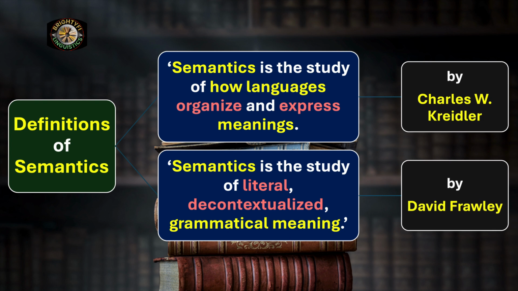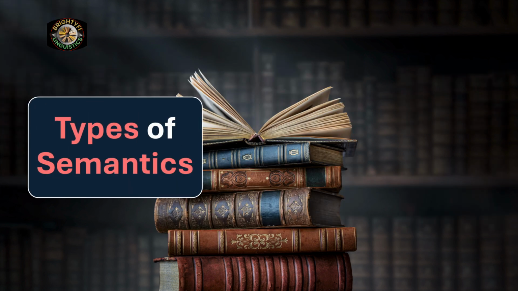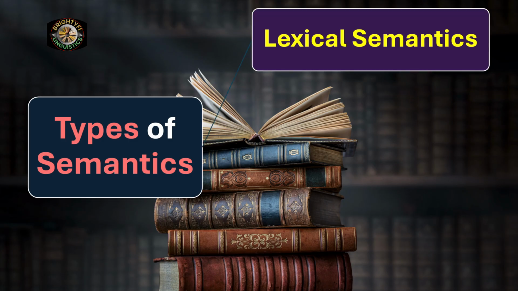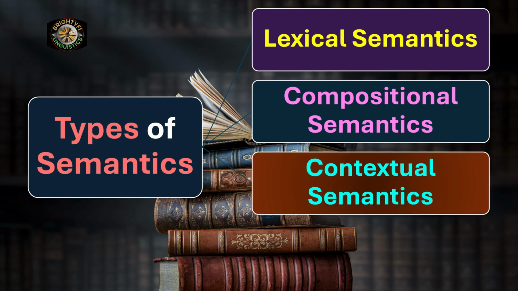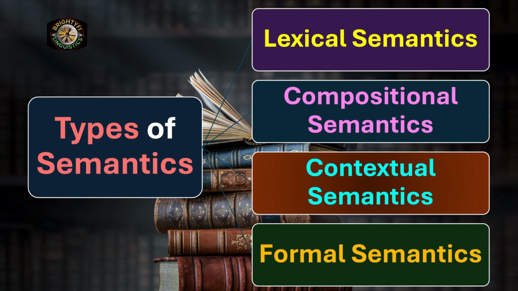We move on to our next level of discussion, that is types of semantics. We have many types, but these are the most important ones. The first one is lexical semantics. The second one is compositional semantics. The third one is contextual semantics. And the fourth one is formal semantics. Now let's discuss each one of them in detail.